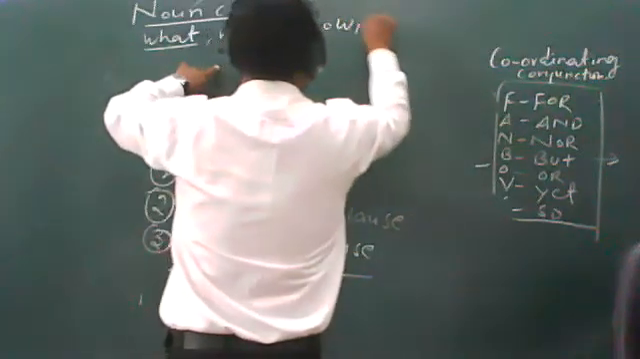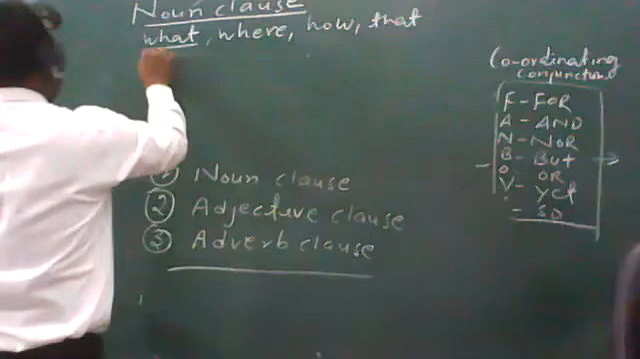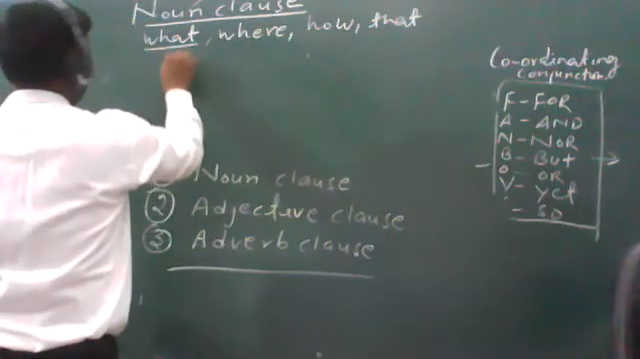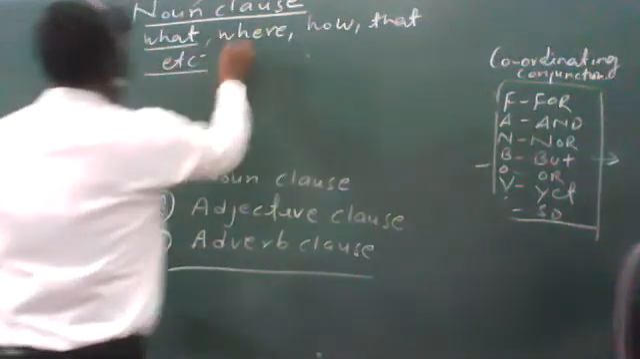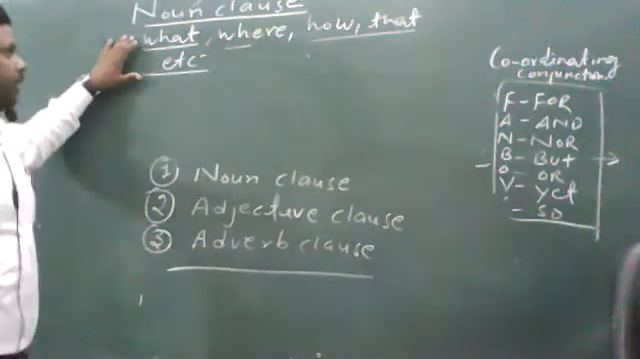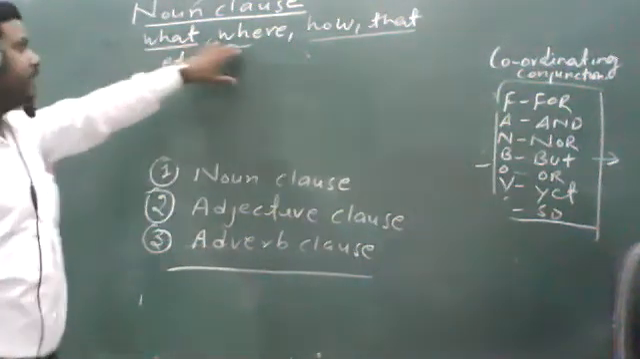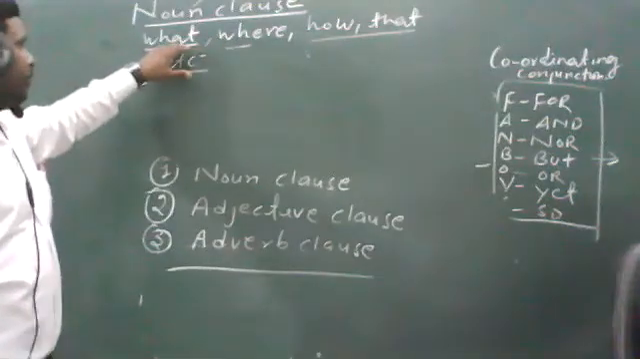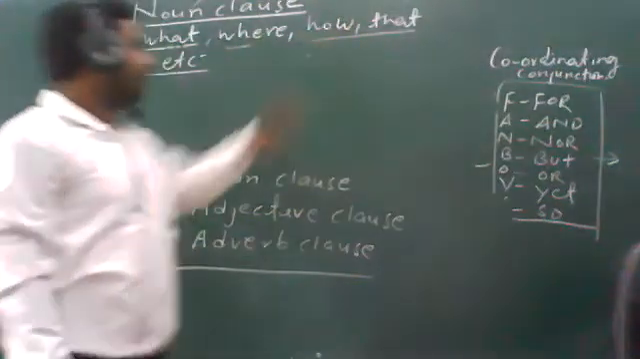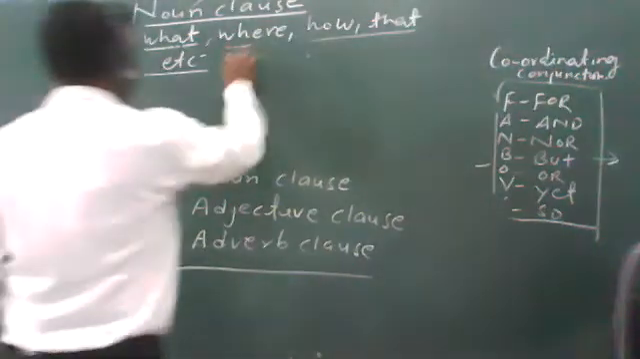how, that, it is, etc. So you can keep in mind these words. Noun clause generally starts with such conjunctions, students. It can be what, where, how, that, and etc. Some words also can be there like when.